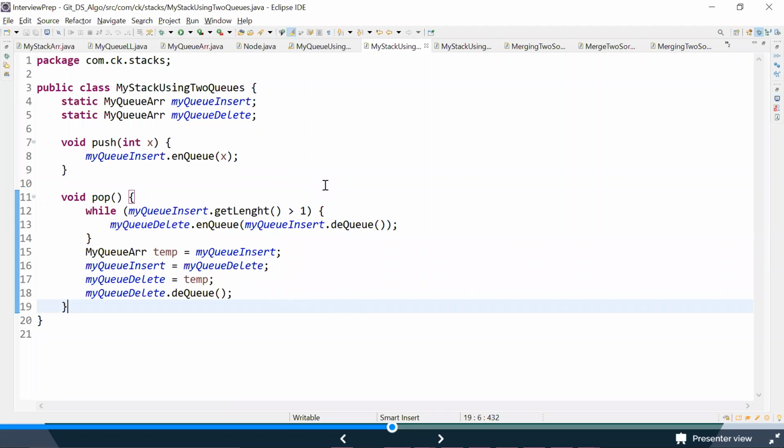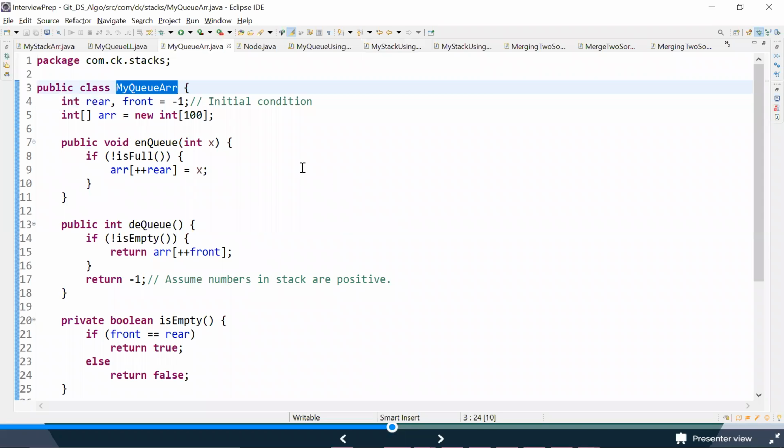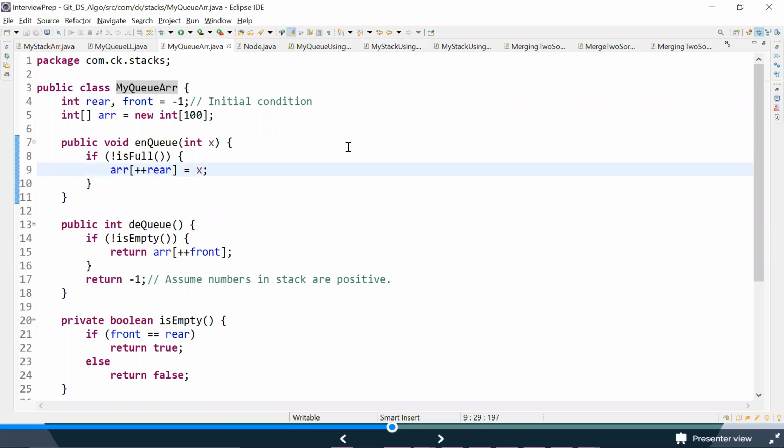It's simple, guys. At this point, I want to say that our actual intention is not just writing the code, but we need to even handle the base cases. For handling base cases, I've taken this myQ array, which we have written previously, I think two classes before. So what is myQ array saying?